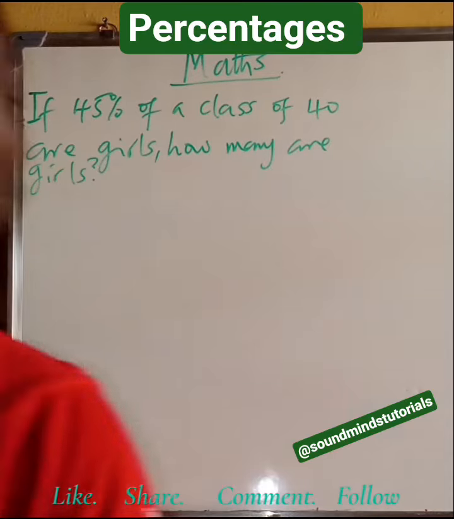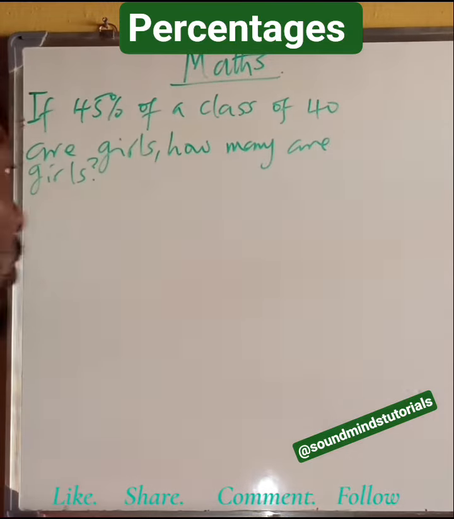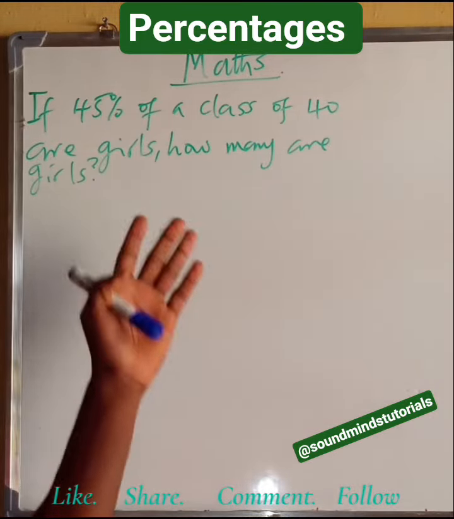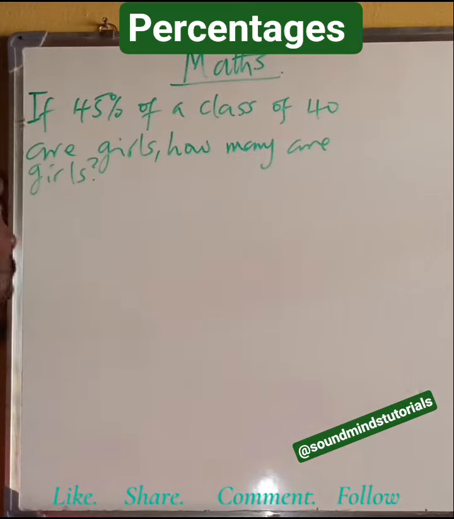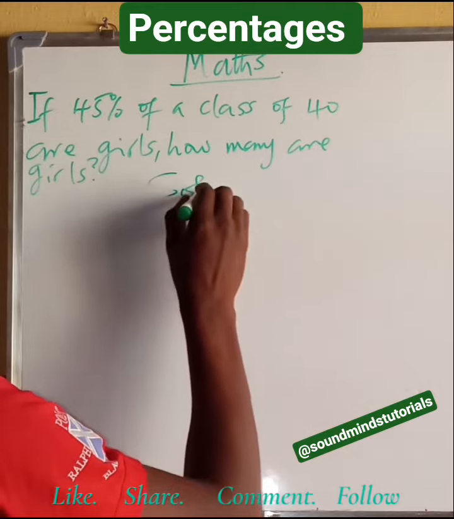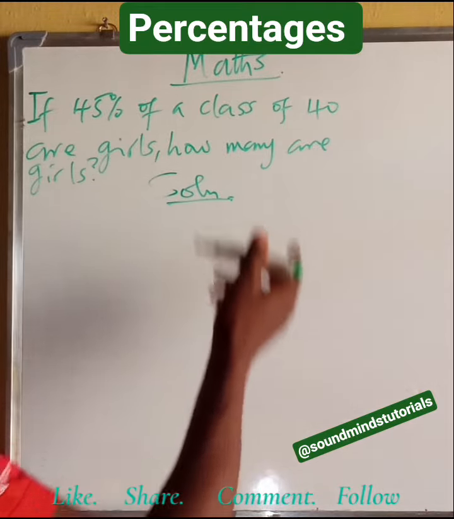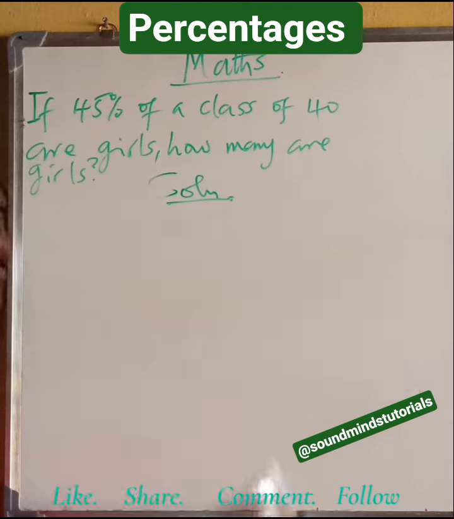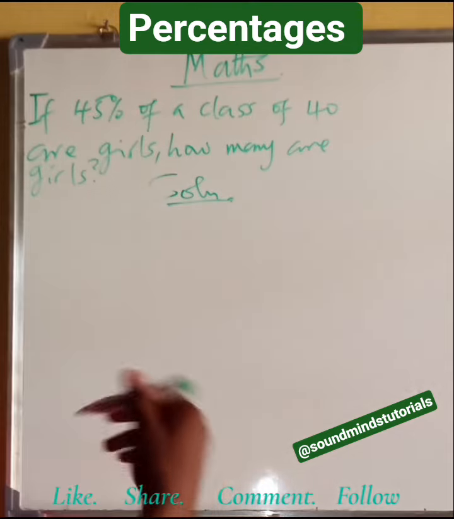How do you solve this when you come across it as a question? This is very simple. If 45% of a class of 40 are girls, how many are girls? The question, I don't see any question in here. All you need to do is just to say solution. 45% of a class of 40 are girls. What they are indirectly asking you to look for is to find 45% of 40.